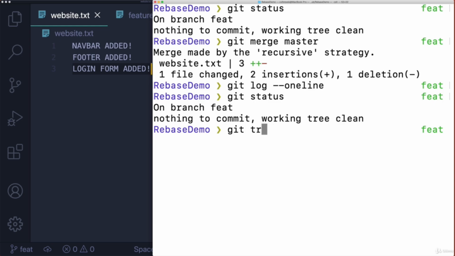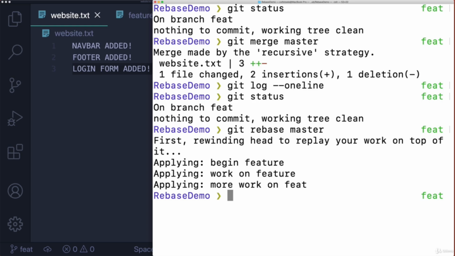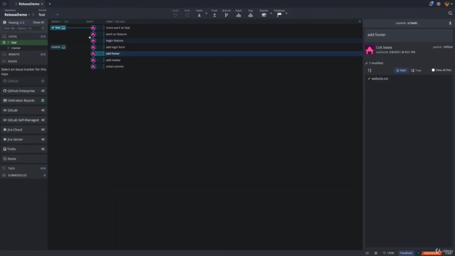Now I'm going to call git rebase master, and I'm calling this from my feature branch. Okay, so take a look at this output. Rewinding ahead to replay your work on top of it, so on top of master. And then it applies my commits, my 3 commits. So let's see what that looks like.